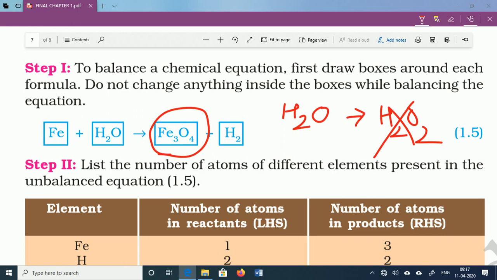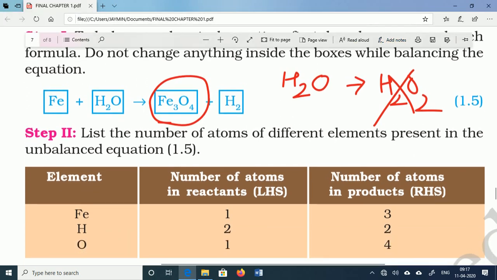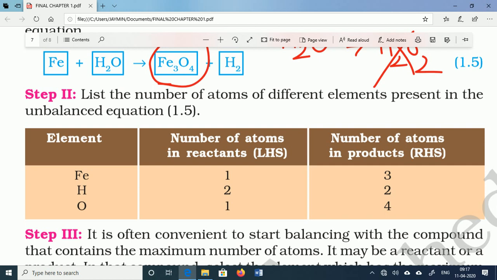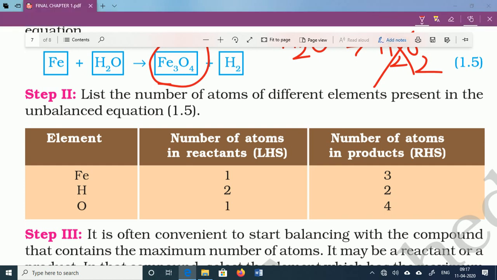Now the second step in this balancing process is to write the number of all the atoms involved in the reaction and produced in the reaction, that is, the number of atoms on the left-hand side and on the right-hand side, in reactants and in products.